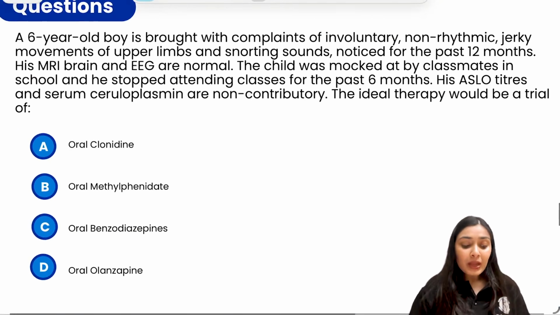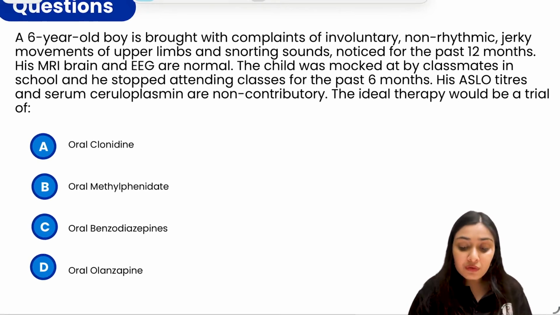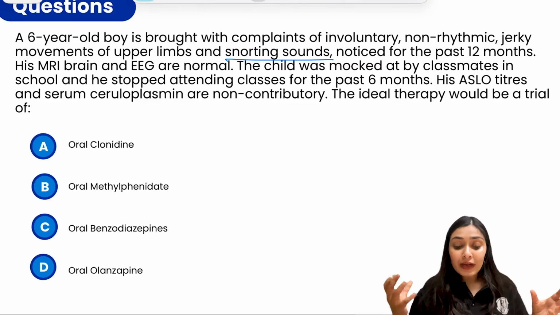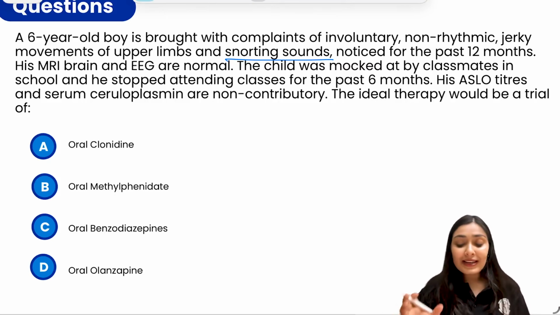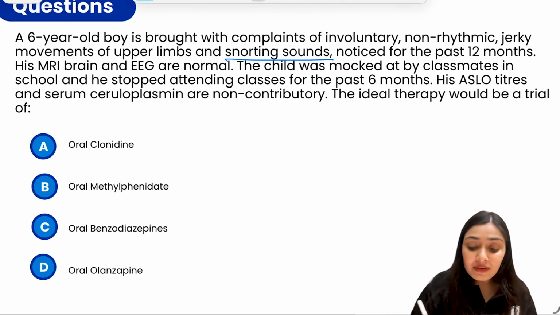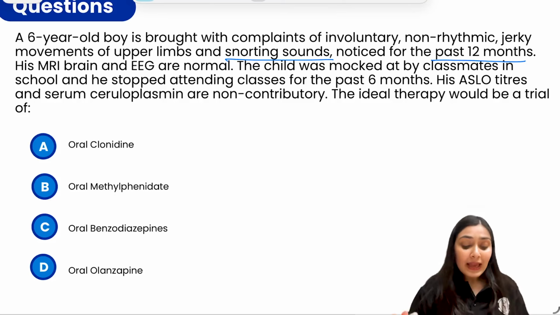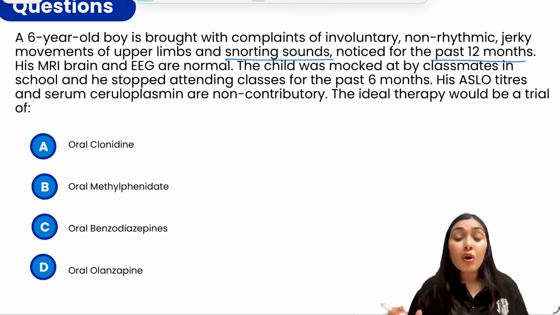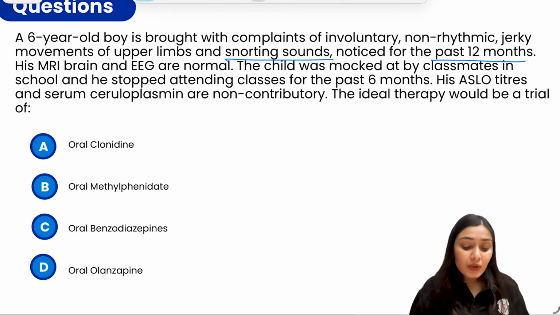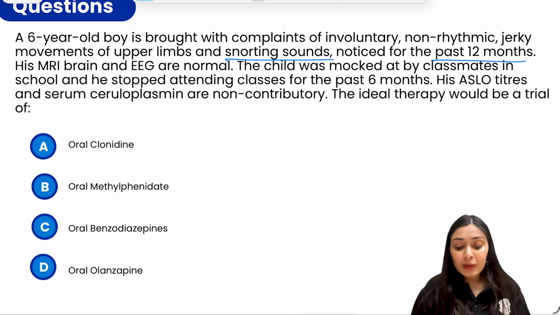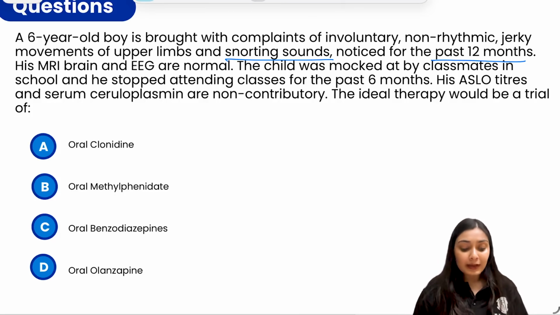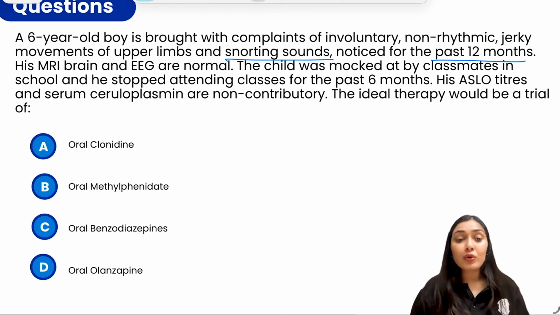Moving to the next question. A child is brought with the complaints of involuntary, non-rhythmic, jerky movements of the upper limb and snorting sound. So there are involuntary, jerky movements. Along with that, there are snorting sounds also. So this is definitely sounding like tics. And the duration they have given is that this is noticed for the past 12 months. MRI, EEG are normal, and the child is mocked by the classmates in the school, and so he has stopped attending classes for the past 6 months. ASLO titers and serum ceruloplasmin are non-contributory. What would be the ideal therapy? Trial of oral clonidine, methylphenidate, oral benzodiazepines, or olanzapine.